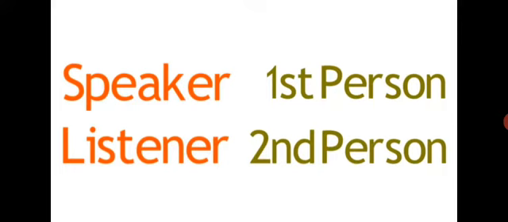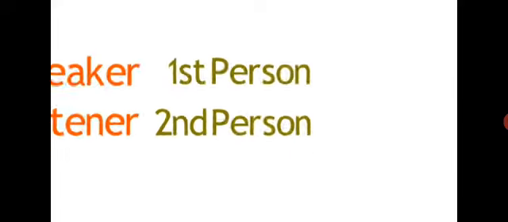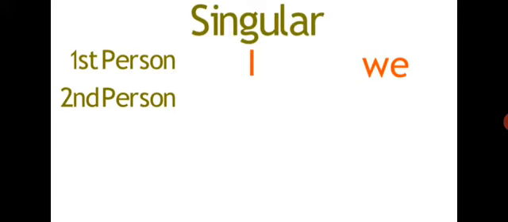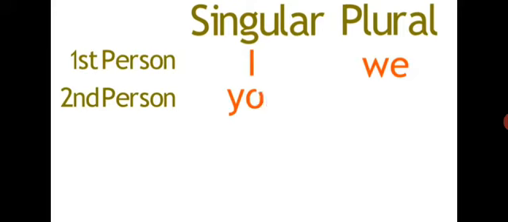These terms are used to classify the subject pronouns that you already know. For example, the two first-person pronouns are I and we. The pronoun I is called the first-person singular pronoun, and we is the first-person plural pronoun. Similarly, the pronoun you is called the second-person pronoun. As you already know, you can replace either a singular or a plural subject.